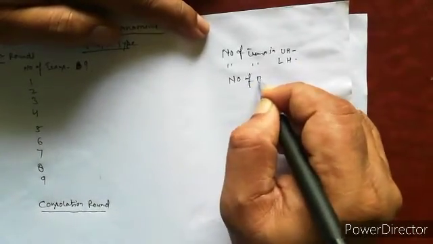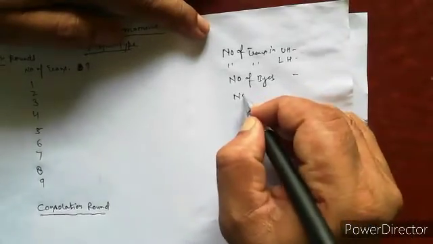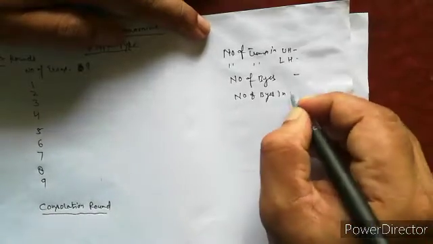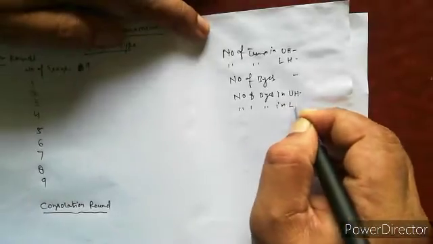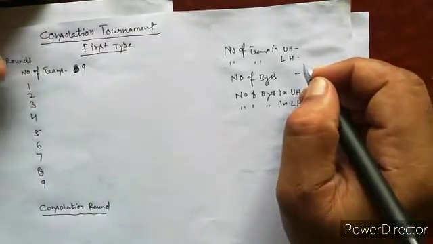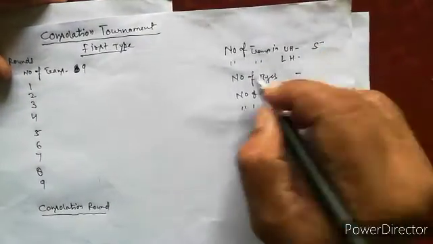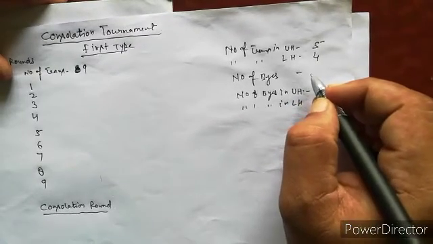Number of teams is 9, so the number of teams in upper half is 5 and in lower half is 4.